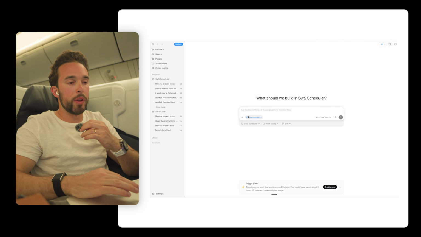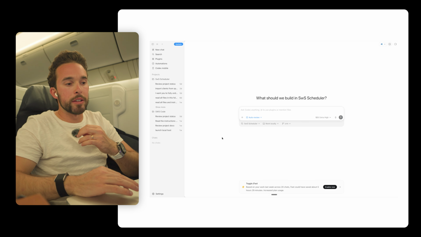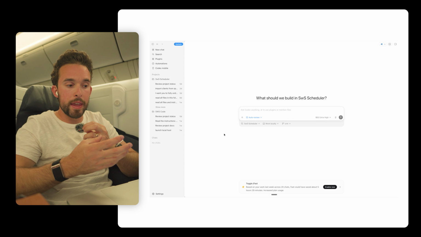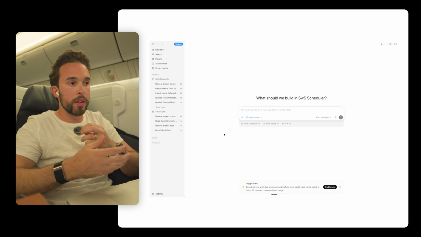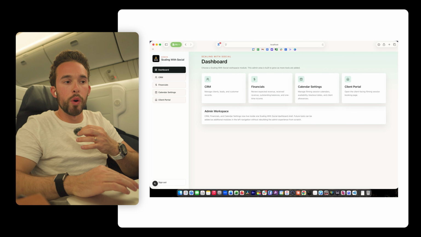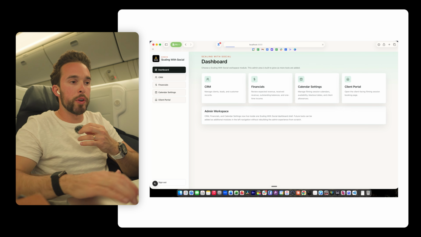I told it what I wanted to build in Claude, and then I brought those files over to Codex and started building it. And what happens is it can actually run the software locally on your computer, and it's called localhost. Okay, so it'll tell you how to access this. It'll just say, oh, go to localhost, and boom, there you are. So I'm going to show you what we created.